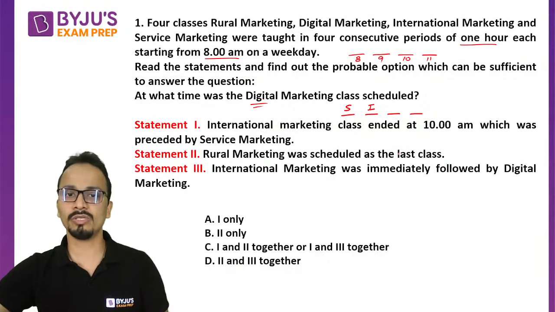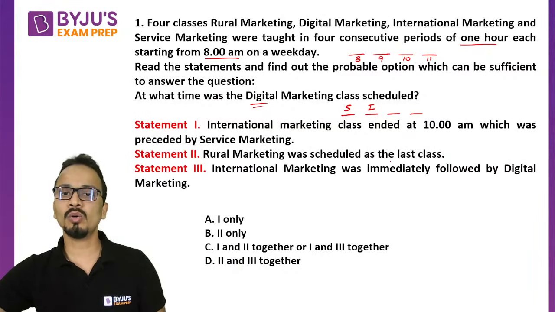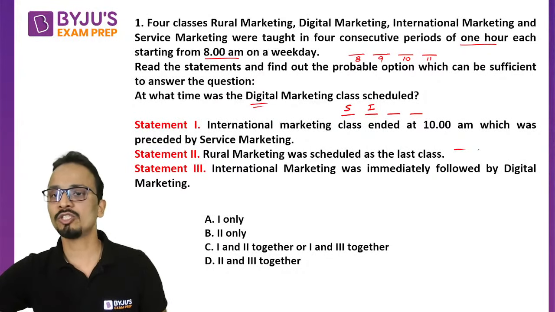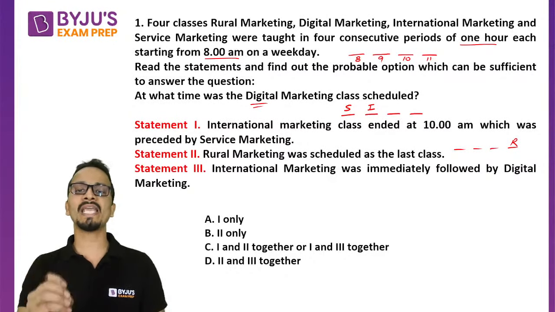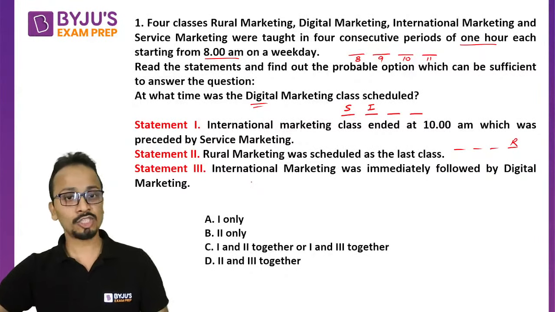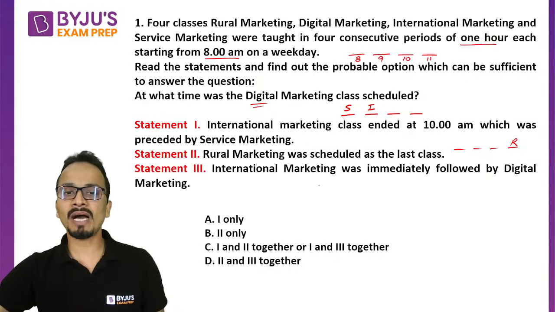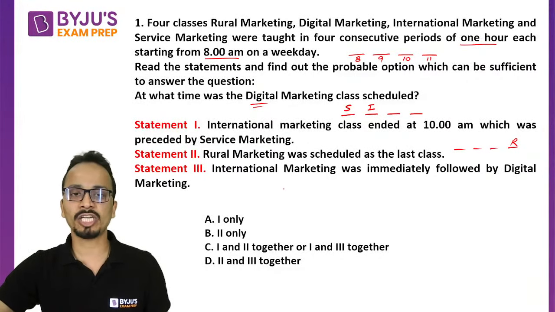Statement number 2 alone. Rural marketing schedule was the last. Okay, so last class was rural marketing. All right. So again, using statement number 2 alone, I cannot find the answer. Let's talk about statement number 3. International marketing was immediately followed by digital marketing.